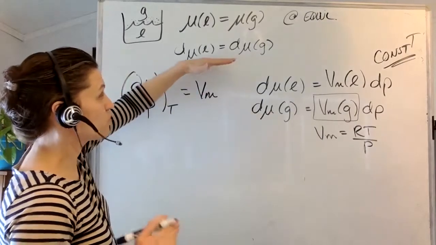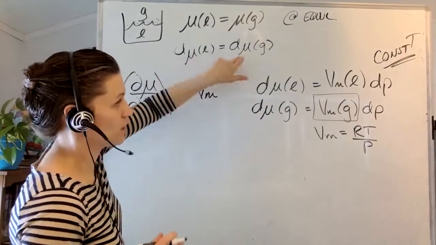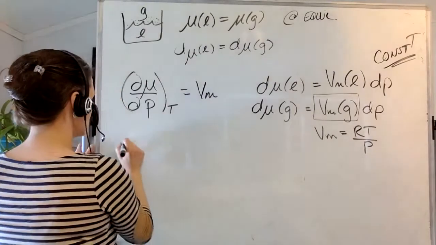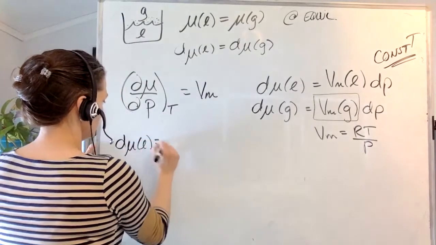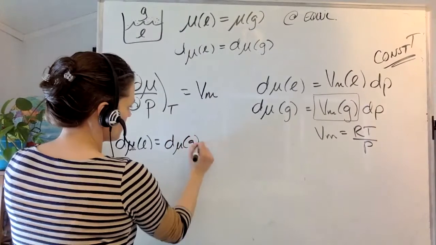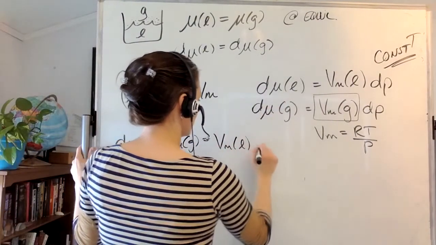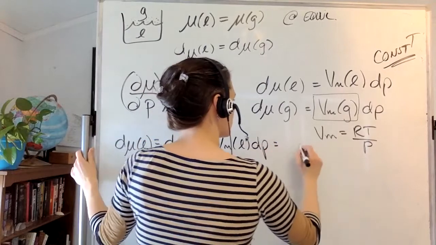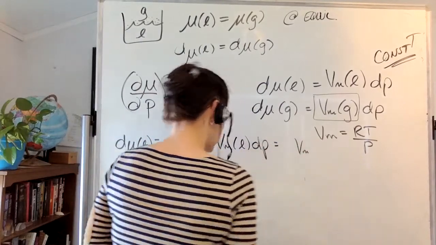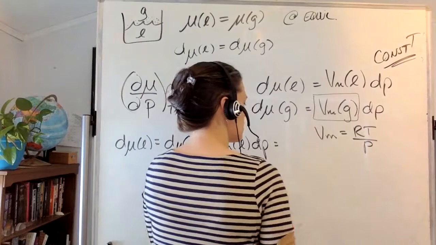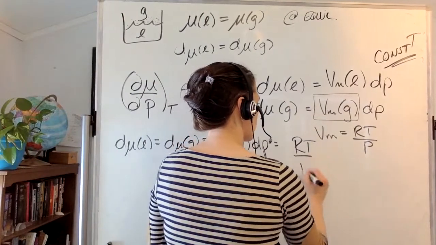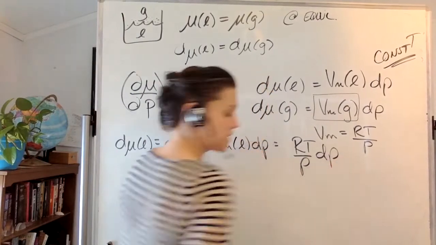Okay, so we know from our equilibrium condition that d mu of liquid is equal to d mu of my gas, which means now I can say V sub m of my liquid dp is equal to RT over P dp.